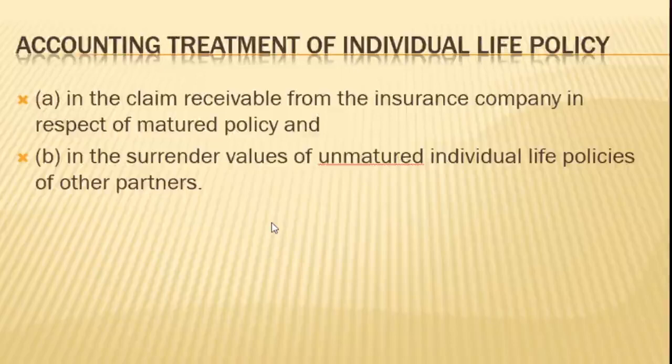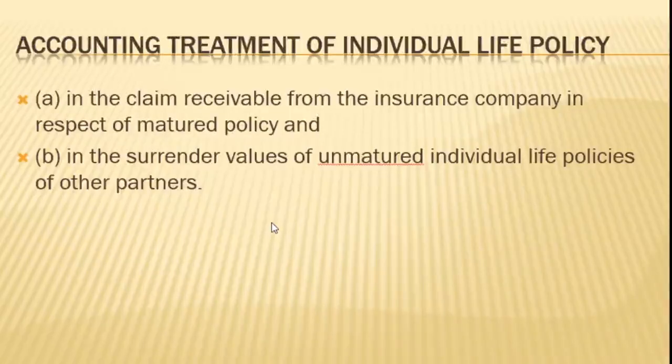In respect of the accounting treatment of a joint life policy, we have a single policy, so the entire proceeds will come and they will be distributed to all the partners in their old profit sharing ratio.